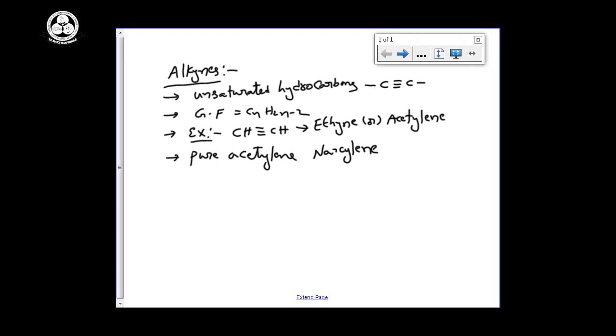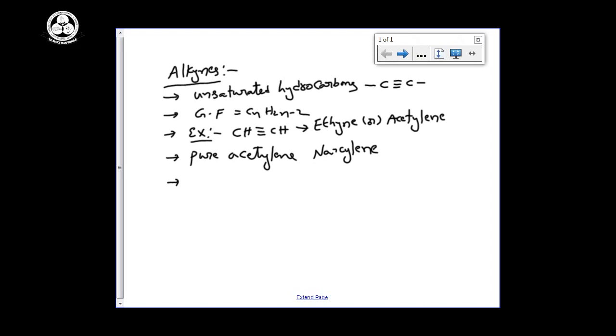Generally, acetylene we use in our general life for welding purpose is called the oxyacetylene flame. Whenever you burn acetylene gas along with oxygen, it can liberate a large amount of energy. So that flame is called the oxyacetylene flame. This flame we use for welding purposes, as well as for cutting hard material.